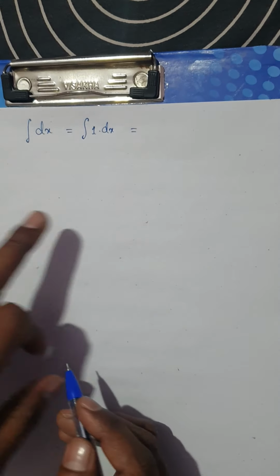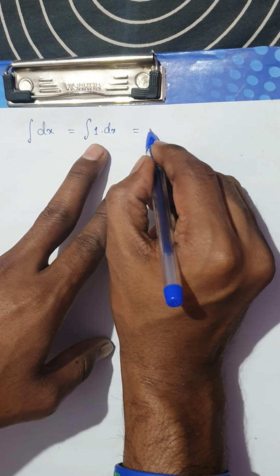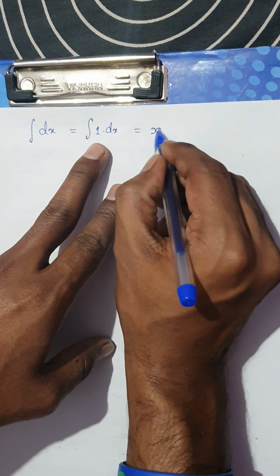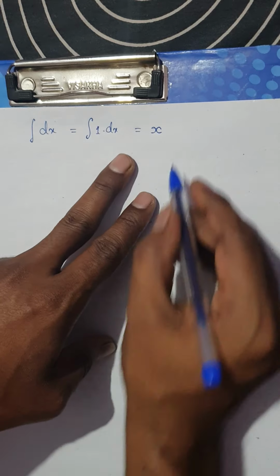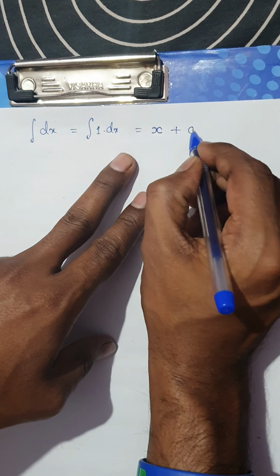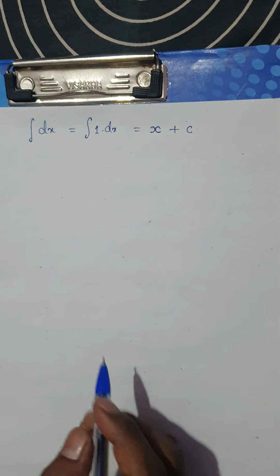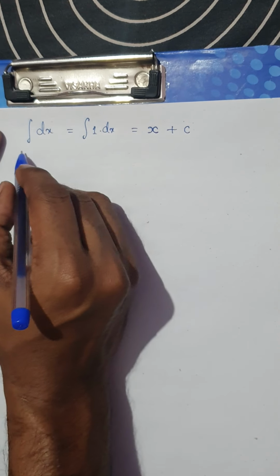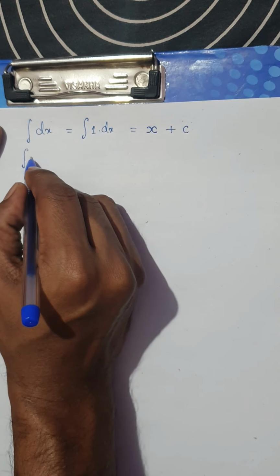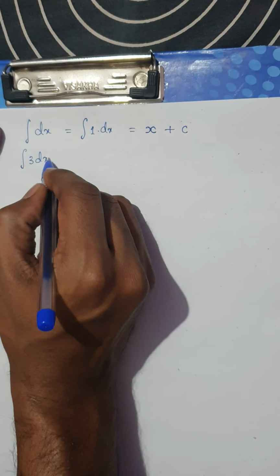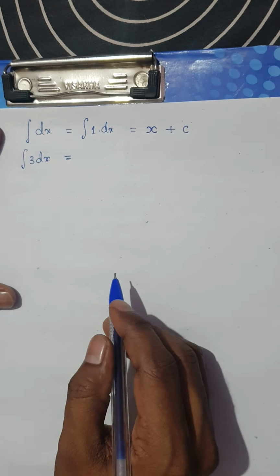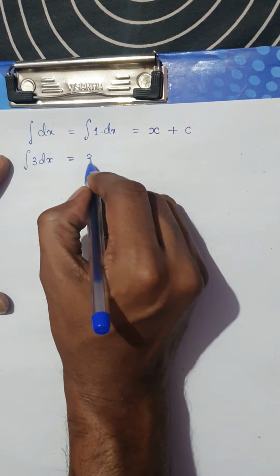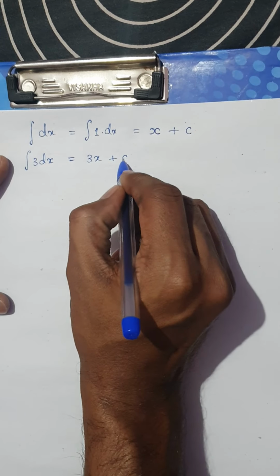Whenever you have a constant here, x will come there. So the integral of a constant is x plus c. This c is the constant of integration. This is valid for every function. Now for example, if I have the integral of 3 dx, tell me Suresh, the integral of 3 dx is 3 into x plus c.